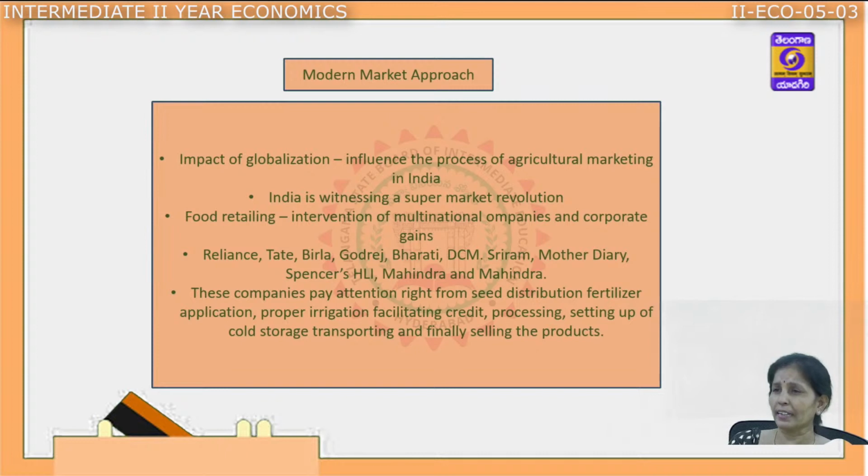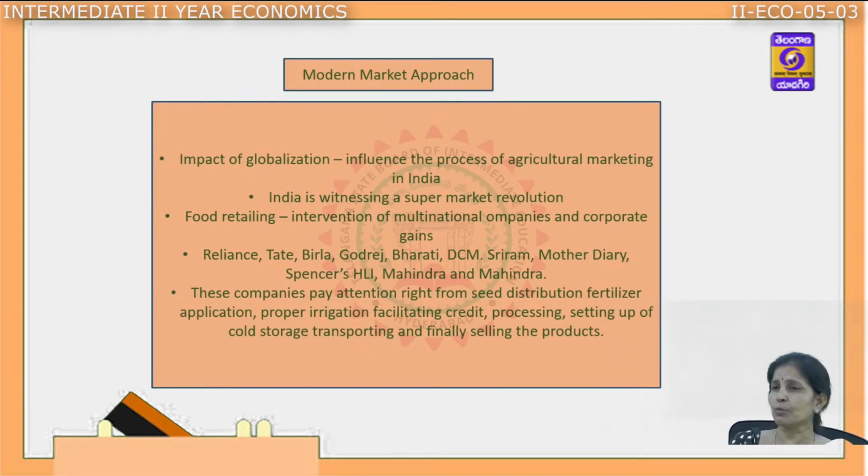Now, food retailing has played a very important role. Different companies have taken up the responsibility of buying the farmers' products directly from the farmers and reaching them to the consumer. With the intervention of these companies into agriculture, there is more development in the agriculture marketing structure.